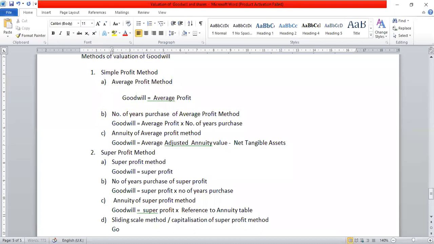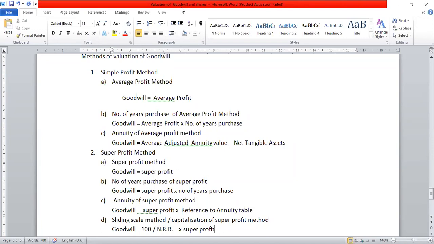Under this method, goodwill equal to 100 divided by normal rate of return, NRR, whole multiply by super profit.